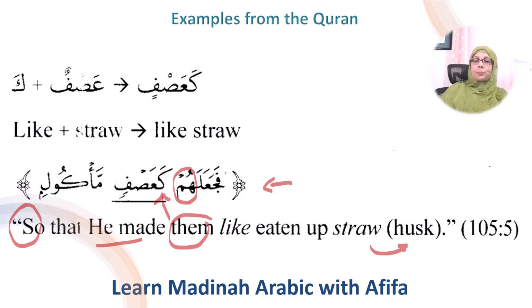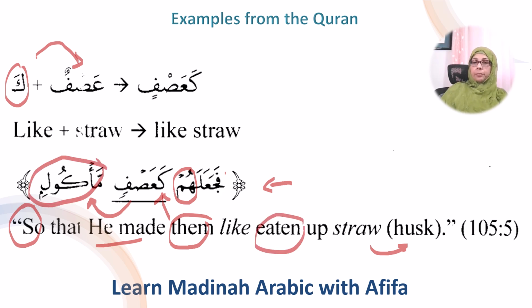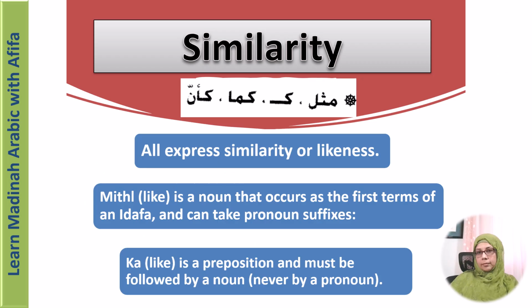Ka'asfin, right? Okay, so you see the ka of the similarity has been added to asf. And then it's majroor. That's why it's ka'asfin, right? But it joins with the meme and it becomes ka'asfim. Ma'kul. Ma'kul means that which is eaten. Okay, so again, here you saw the use of the preposition ka of similarity in the Quran.